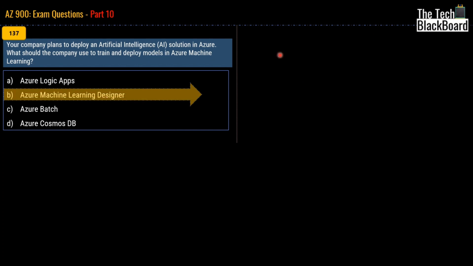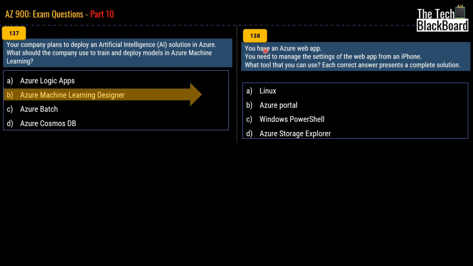Coming to question number 138, it says that you have an Azure web app. You need to manage the settings of the web app from an iPhone. What tool can you use? So you are given many options like Linux, Azure Portal, Windows PowerShell, and Azure Storage Explorer.